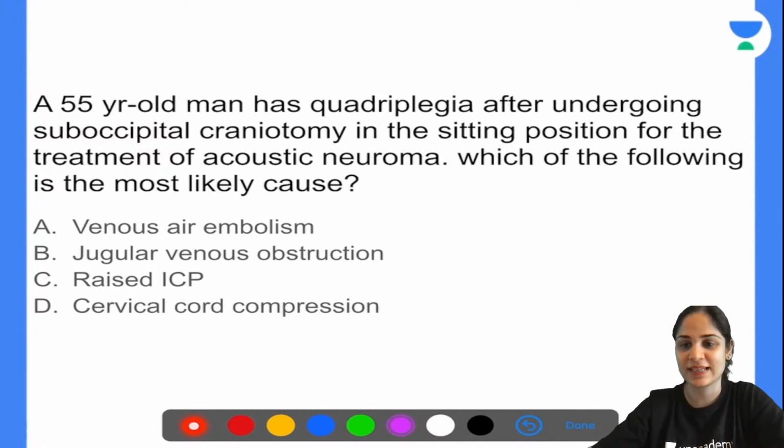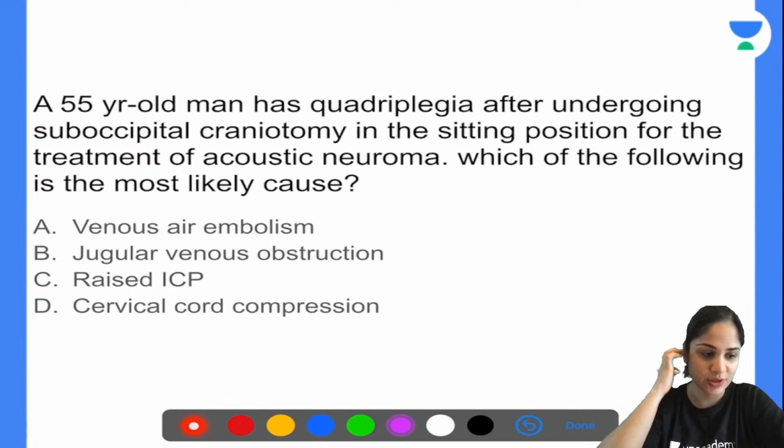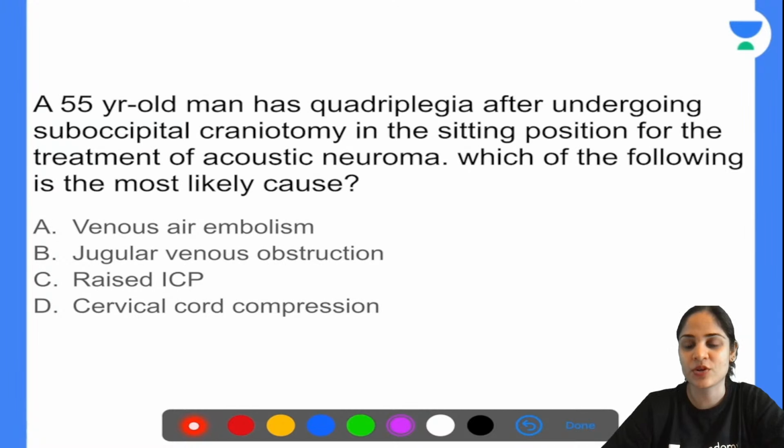All of y'all are answering A because that is the only thing that y'all have learned. But all of y'all are wrong. Any other answers? If someone chooses some other option, I can then move on to the explanation. Very good, Akash. So Akash is the only one who has answered it correctly.